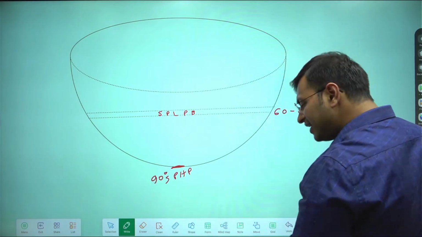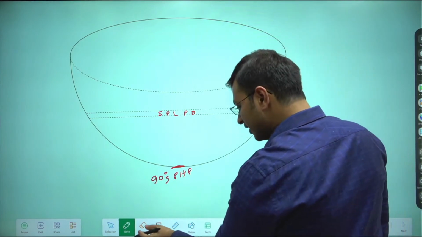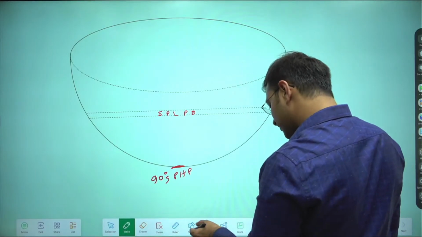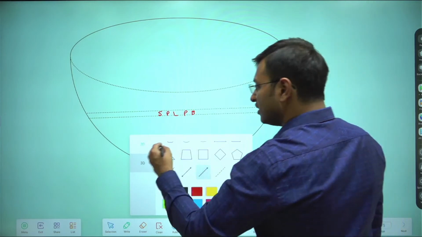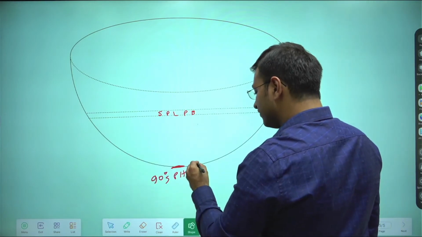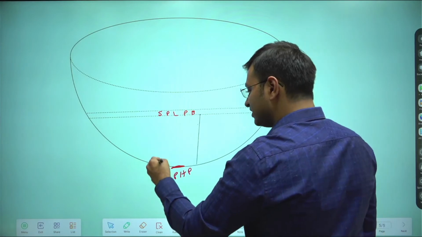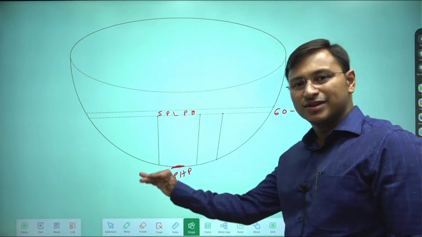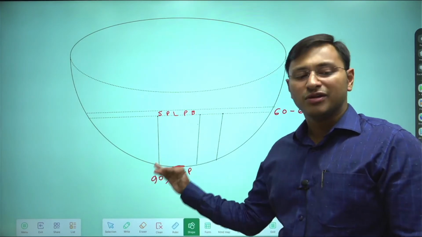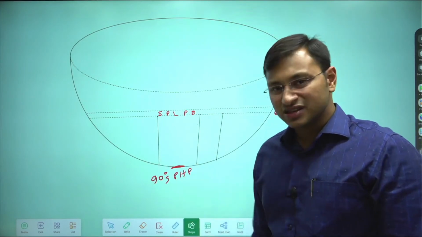So ideally how should the wind come? Ideally the wind should come in a straight line from the polar regions to the subpolar regions. So the wind should come like this. So this should be the direction of wind. But what is happening at the poles? The Coriolis force is maximum, and because of this the Coriolis deflection is also maximum.